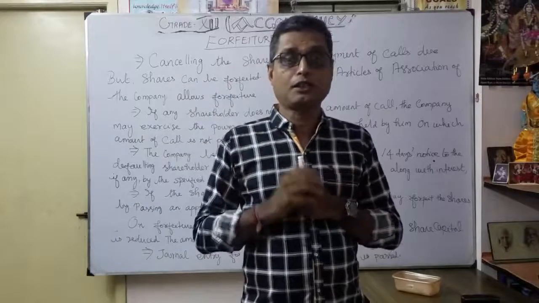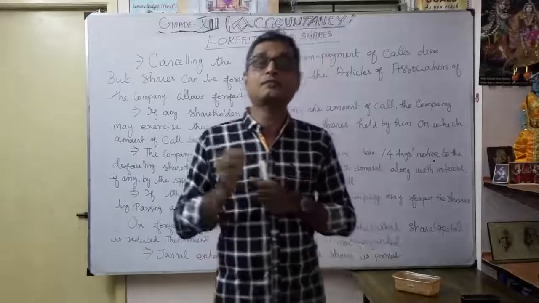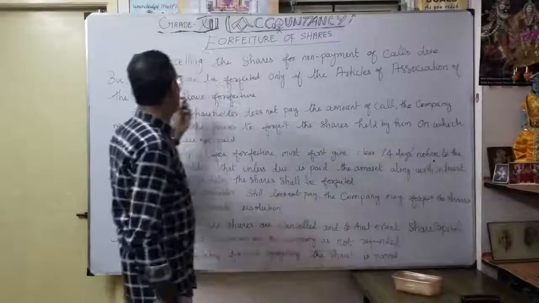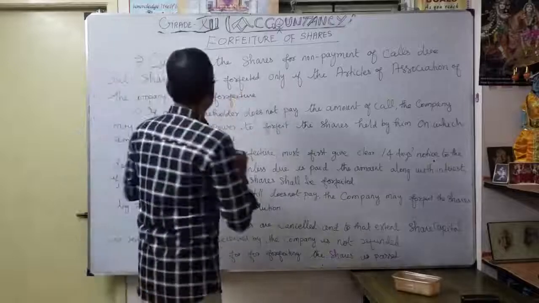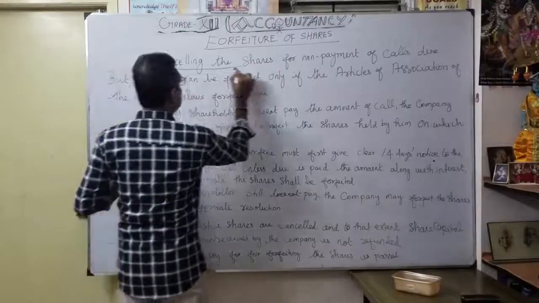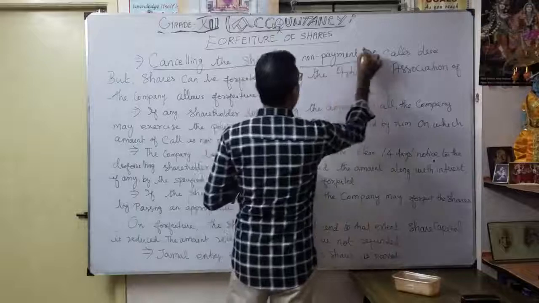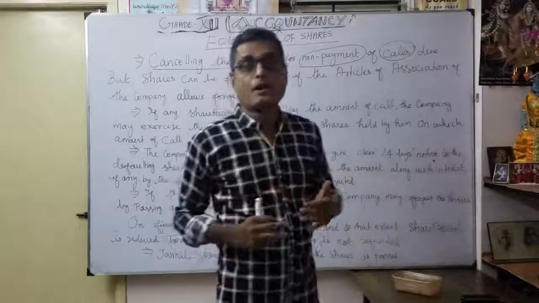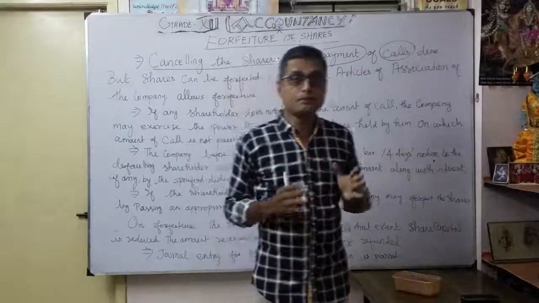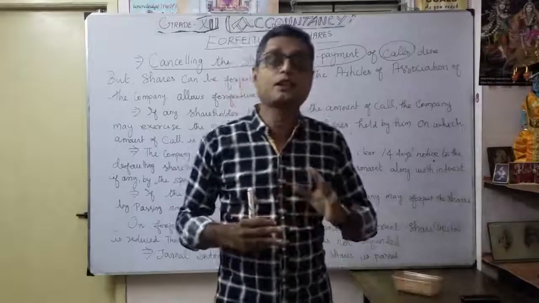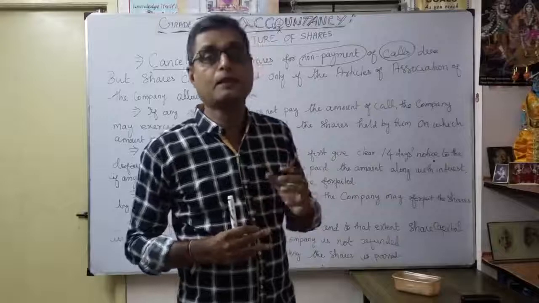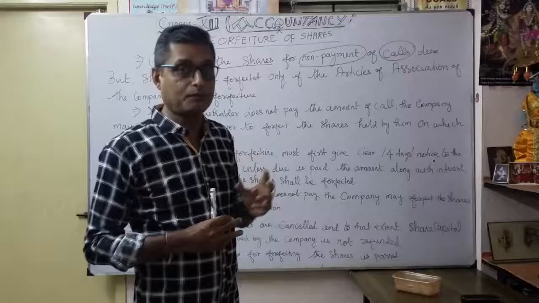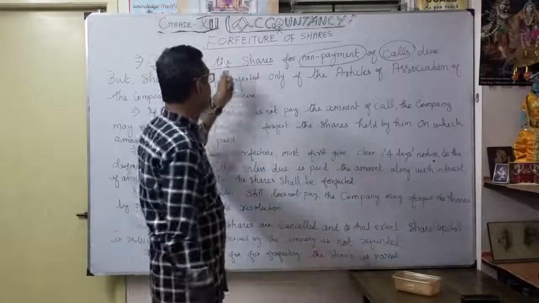Now understood. So the forfeiture of shares is a very important and interesting one. The meaning is cancelling the shares for non-payment of calls due. It may be the first call or second call, and sometimes even allotment due also. At the time of share allotment itself, if some shareholder defaults on payment of allotment, at that time also the company will consider forfeiture of shares.